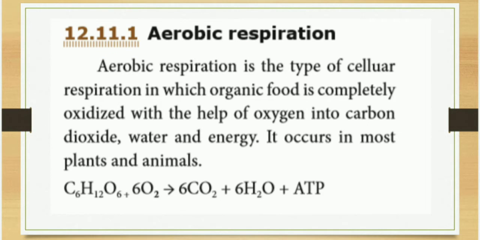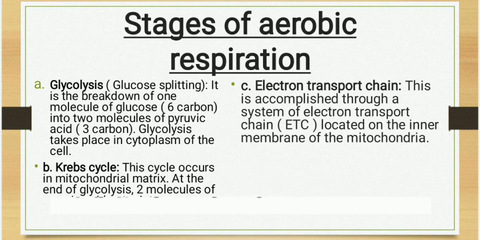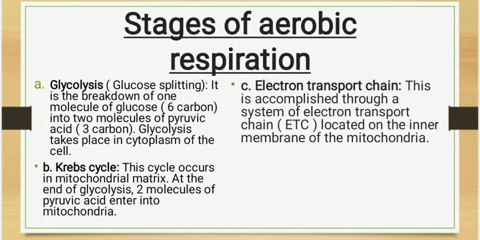What is aerobic respiration? Aerobic respiration is the type of cellular respiration in which organic food is completely oxidized with the help of oxygen into carbon dioxide, water, and energy. It occurs in most plants and animals. Next, we'll see stages of aerobic respiration.